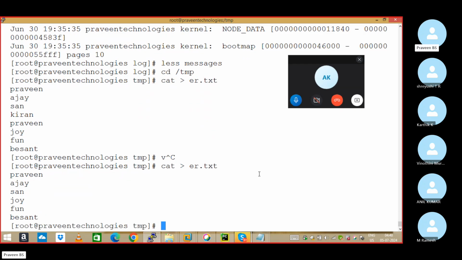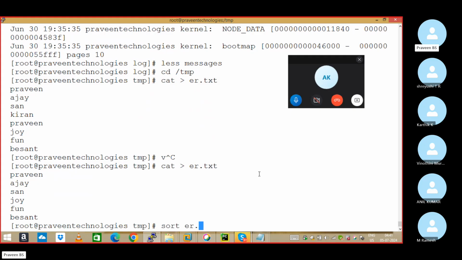How to edit the existing file, that we're going to discuss, sir. Don't worry about it. In an existing file, if you want to delete a particular line or particular word, all that we're going to cover. Here only we can delete it, but till the command is not covered, I created a new file. Here I created the file, sir. Done. Now I want to arrange. What arranging is called in Windows, in Linux it is called sort.